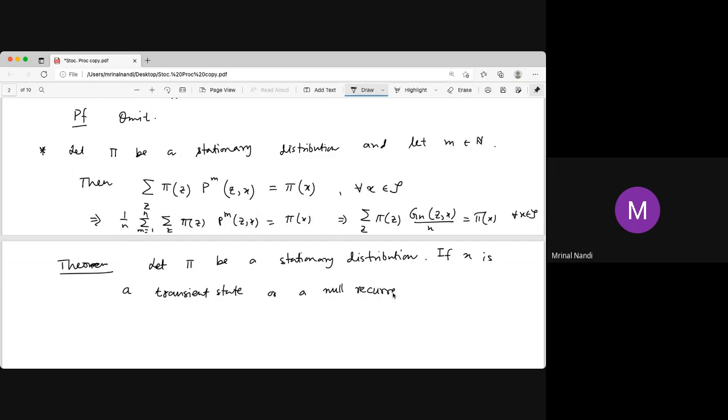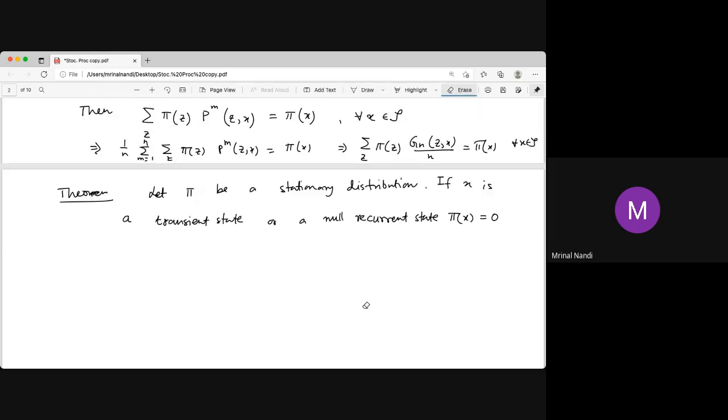The result true for transient is also true for null recurrent: pi(x) equals 0. If x is transient or null recurrent, then pi(x) must be 0. So the initial probability must be 0 for a transient state and for a null recurrent state.